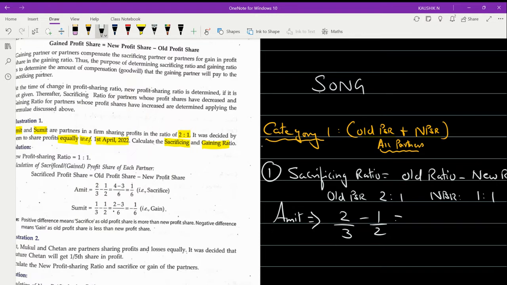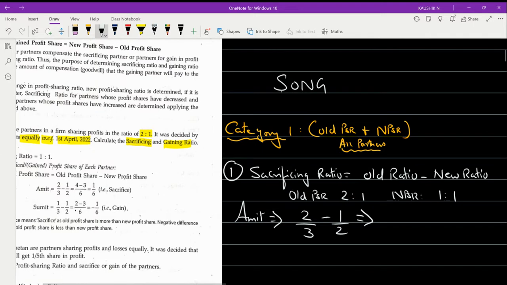Now you need to take the LCM of 3 and 2. So the LCM of 3 and 2 will be 6. Now what makes this 3 into 6? If you multiply 3 with 2, it becomes 6. So 3 into 2, and here 2 should also be multiplied with 2. So 2 twos are 4, minus... what will make 2 into 6?